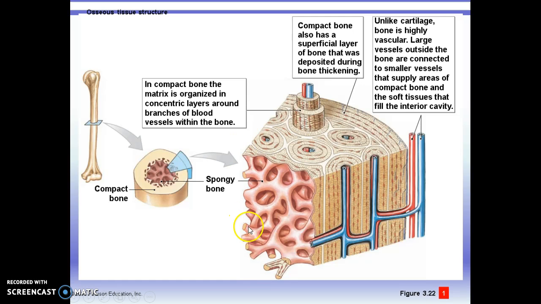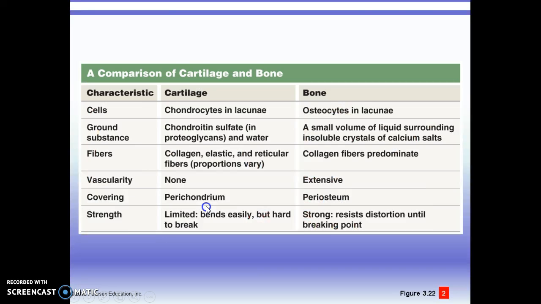You can actually visually see the difference between spongy bone and compact bone. Look here inside this bone. See how it's got openings? That's spongy bone. And then very dense, thick bone is compact bone. It's very heavy. One of the differences between cartilage and bone is that bone is very vascular and heals quickly. Cartilage does not.